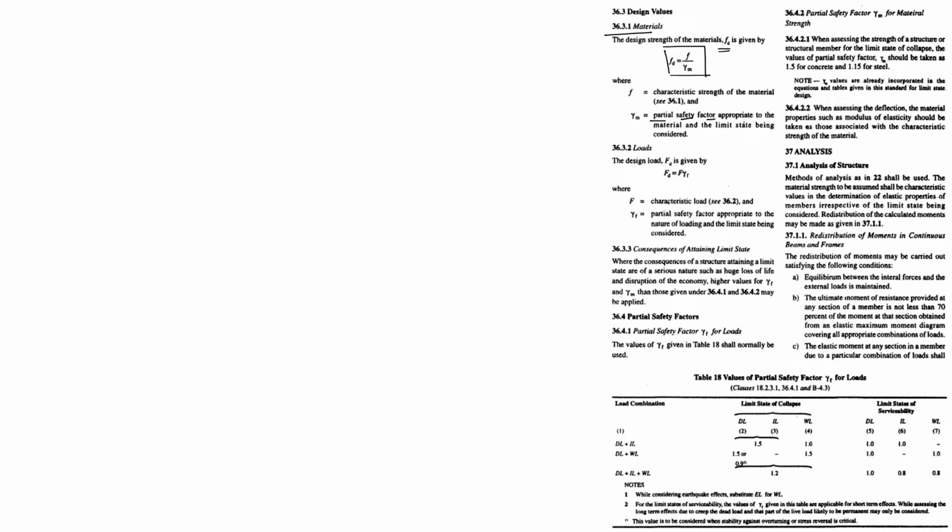So see, why is limit state so much safer? The strength of concrete is 30 in reality, but when we take the design strength it is 30 by 1.5. So definitely this value is less than 30. How did this 30 come?